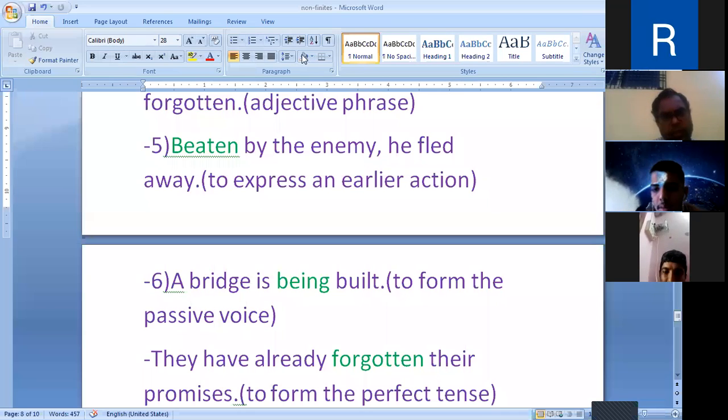Your careful listening is important. At the time of listening or at the time of teaching, you just pay attention to it.